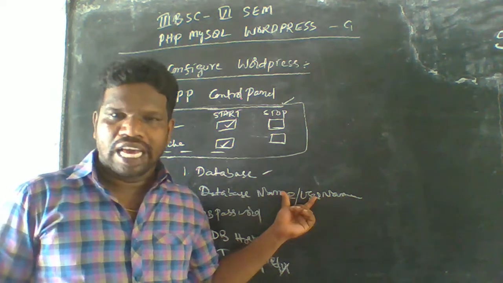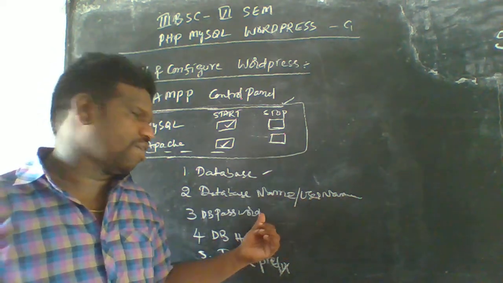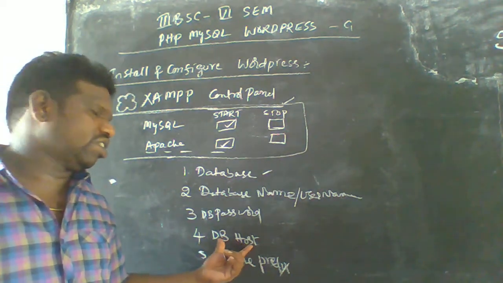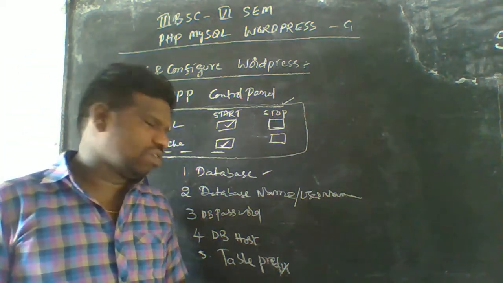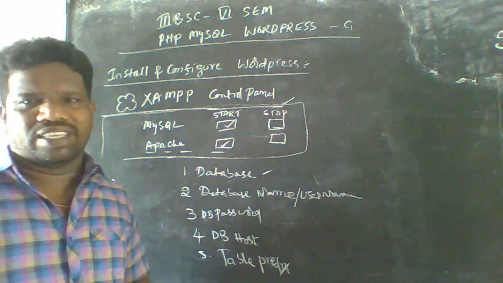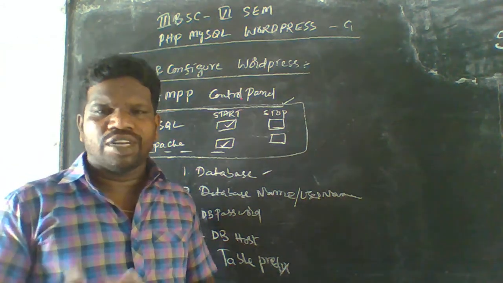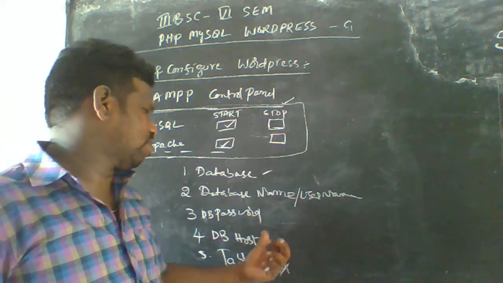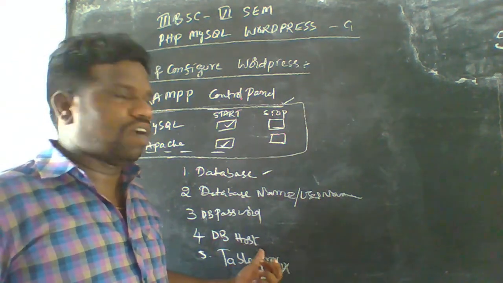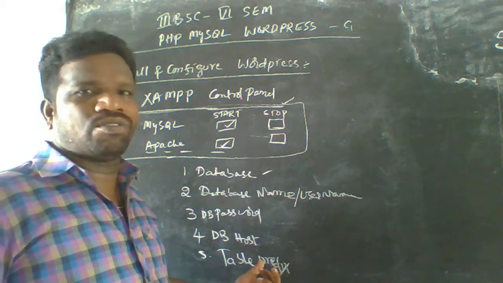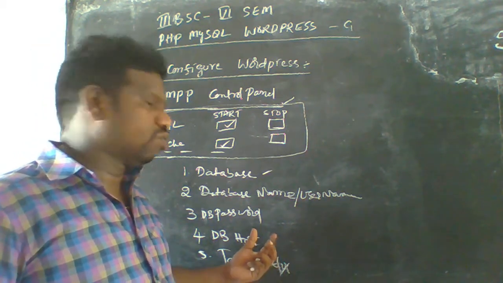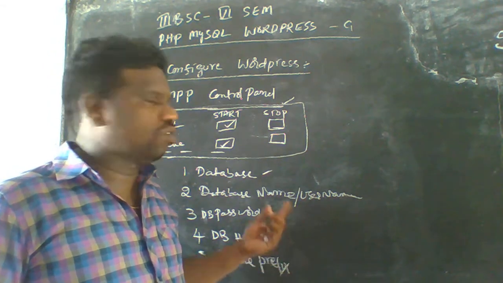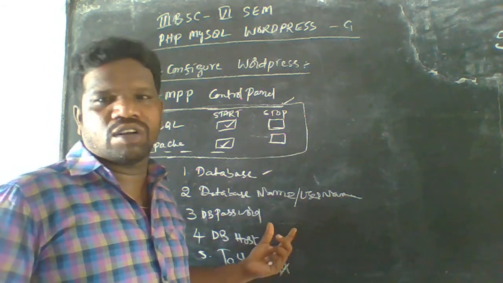And you have to remember this is the username, and you have to enter the database password, and you have to remember this is the database host here, and this is called the table prefix. This will appear here, and you need to enter the database name, the username, the password, the database host, and the table prefix. So while we are using these five things, you have to remember that these five are also available here.